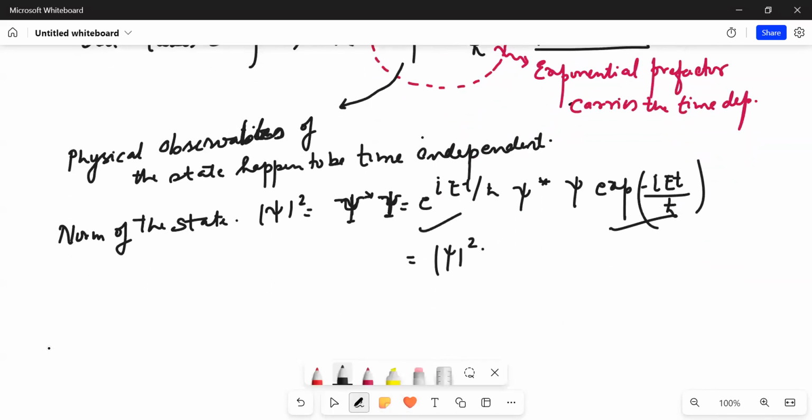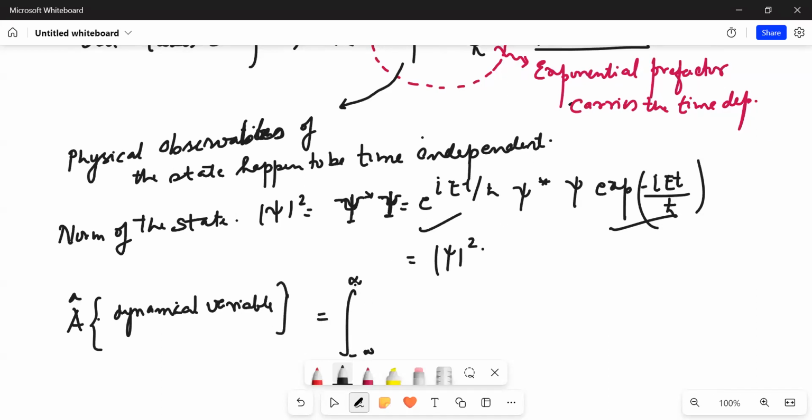It is the norm of the state. Even if I want to calculate any expectation value, let's say of A, I know that this time dependence will not come inside, because I will have to do psi star A-cap psi. While I do this, I know that in evaluating this the time dependence cancels, and so the name comes: stationary state.